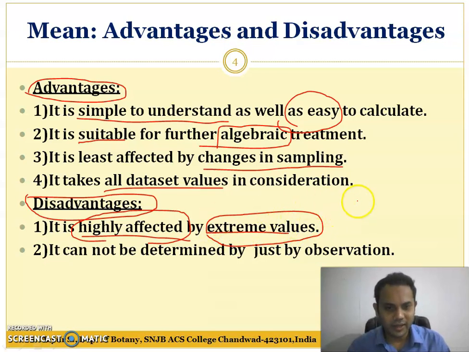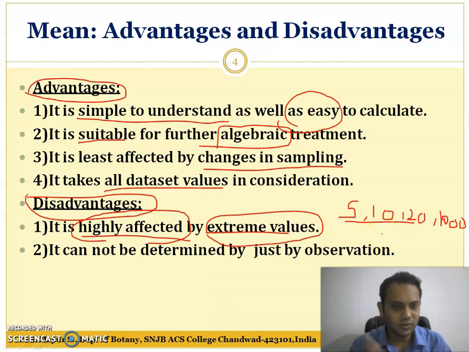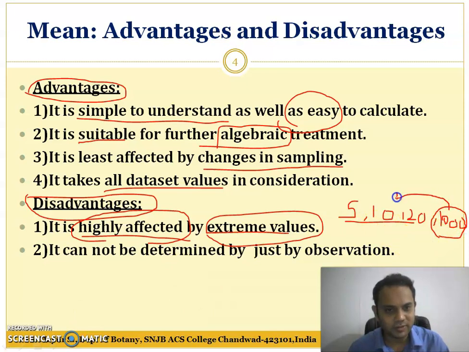If we take an example: one value is 5, one is 10, one is 20, and the last one is 1000. See, these three values are very near to each other, but this 1000 is far away from these values.